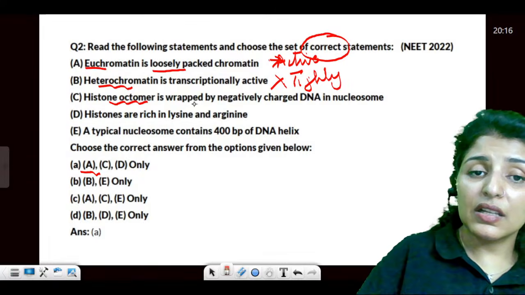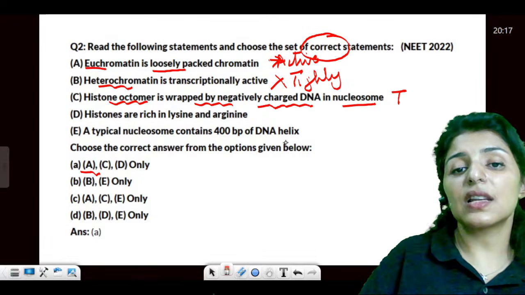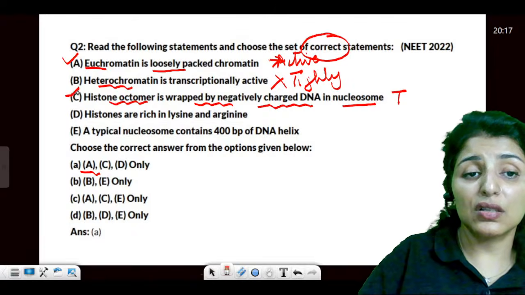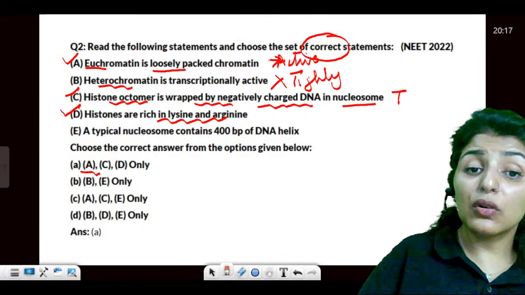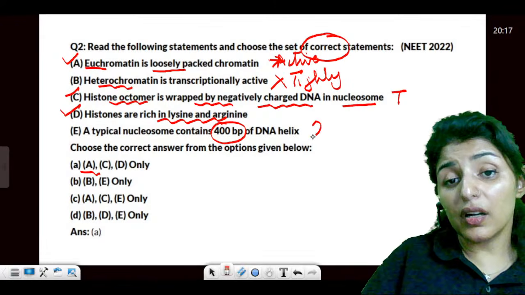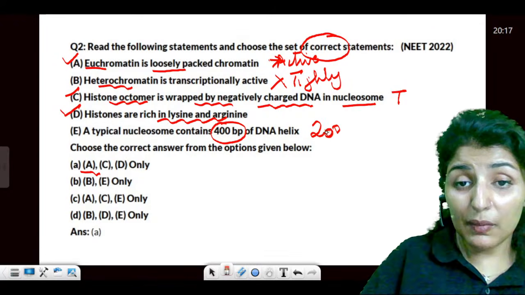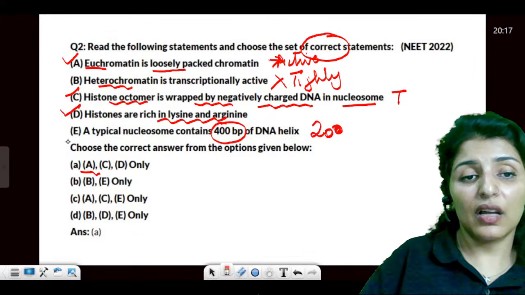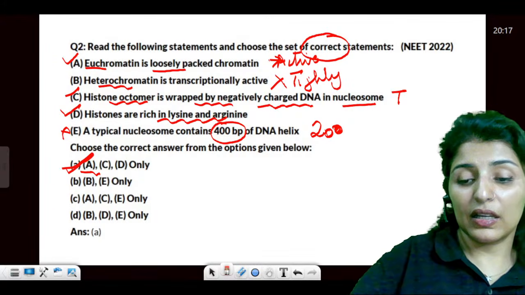Histone octamer is wrapped with negatively charged DNA to form the nucleosome. Yes, DNA is negatively charged. This is true. Histones are rich in lysine and arginine. This is also true. Typical nucleosome has 400 base pairs? No, it has 200 base pairs and not 400. Are these points clear? So this is wrong. Answer would be A. Clear?